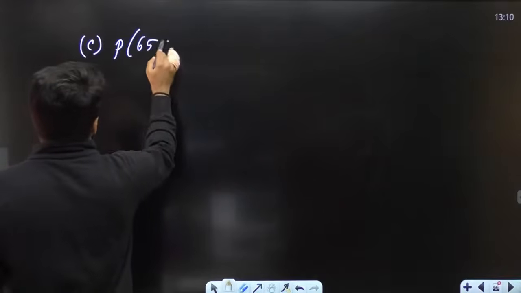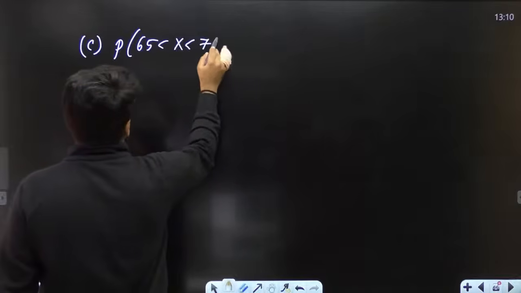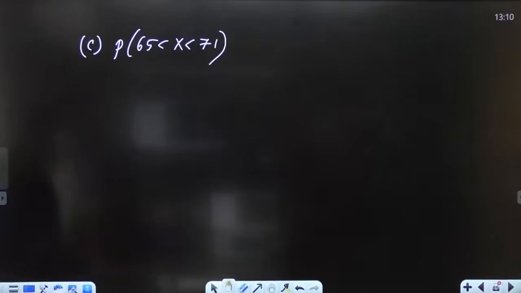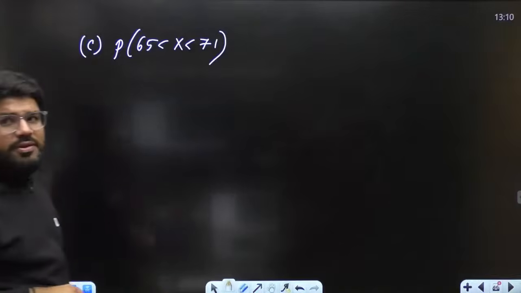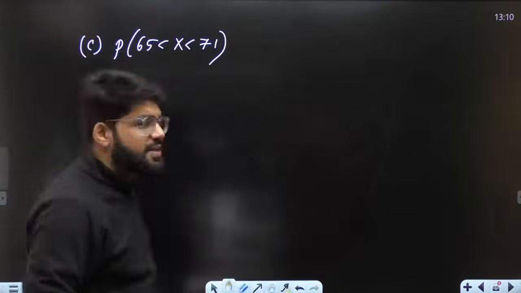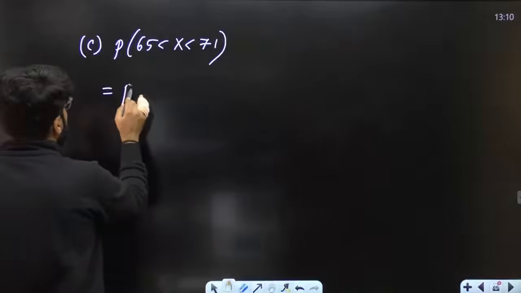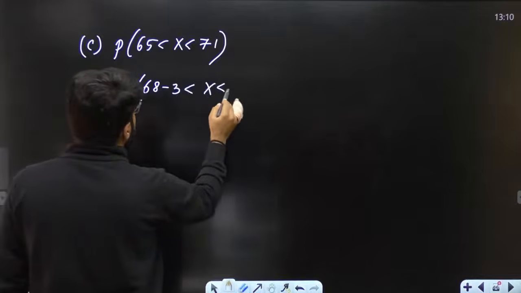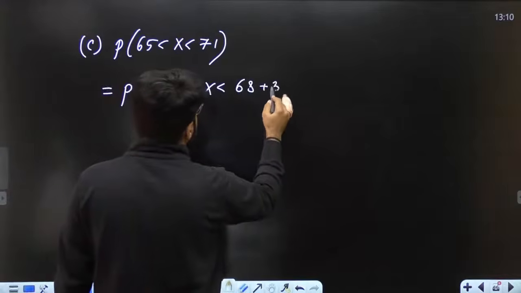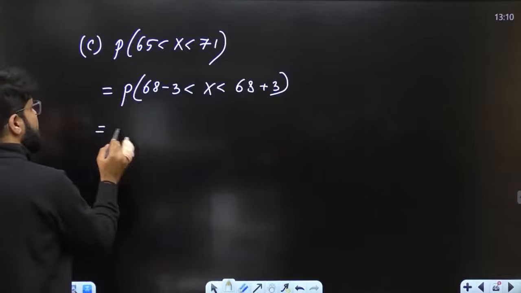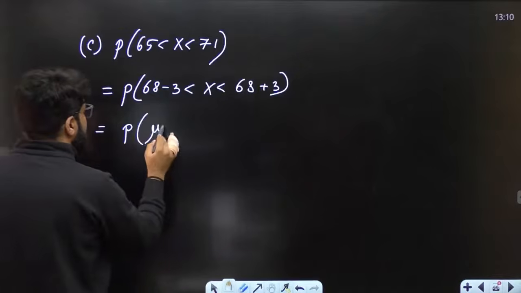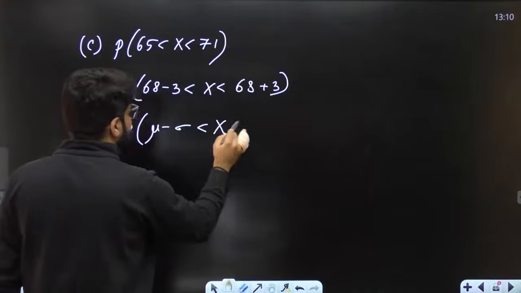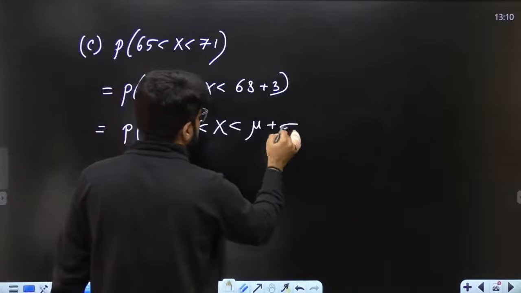Probability 65 is less than X is less than 71. Okay, so देखो 65 is how much? 68 minus 3. 71 is how much? That is the 68 plus 3. And this is mu minus sigma less than X less than mu plus sigma.